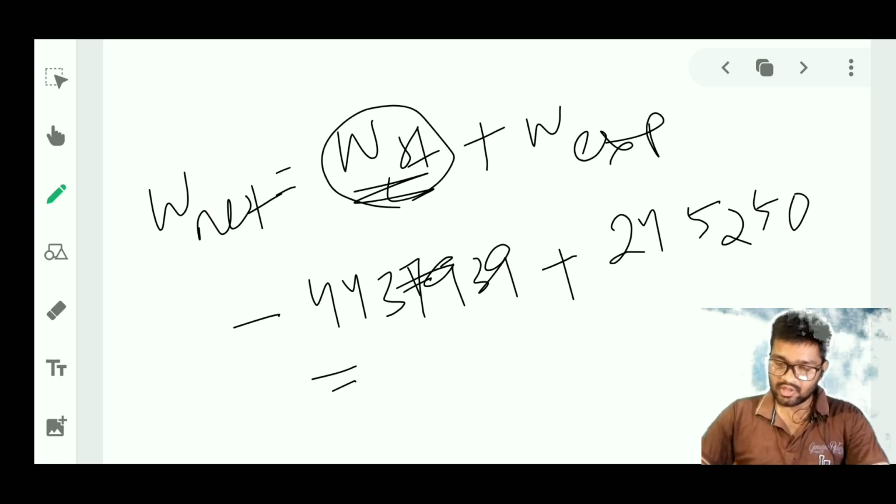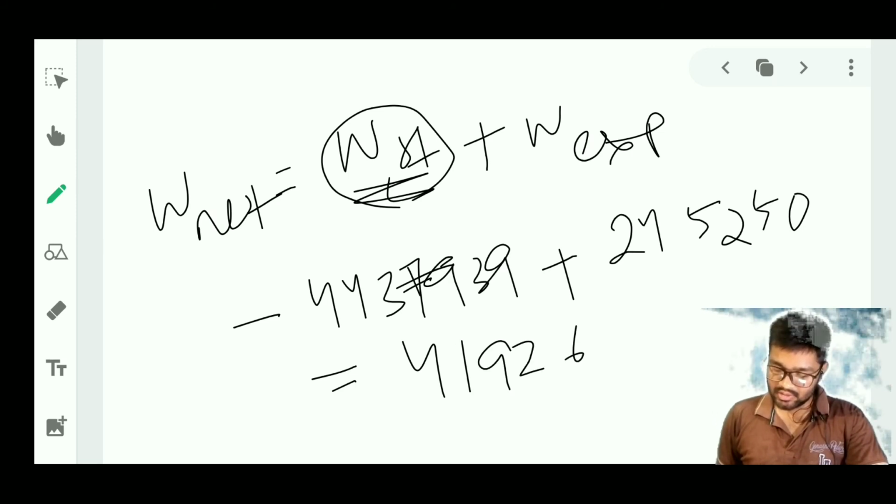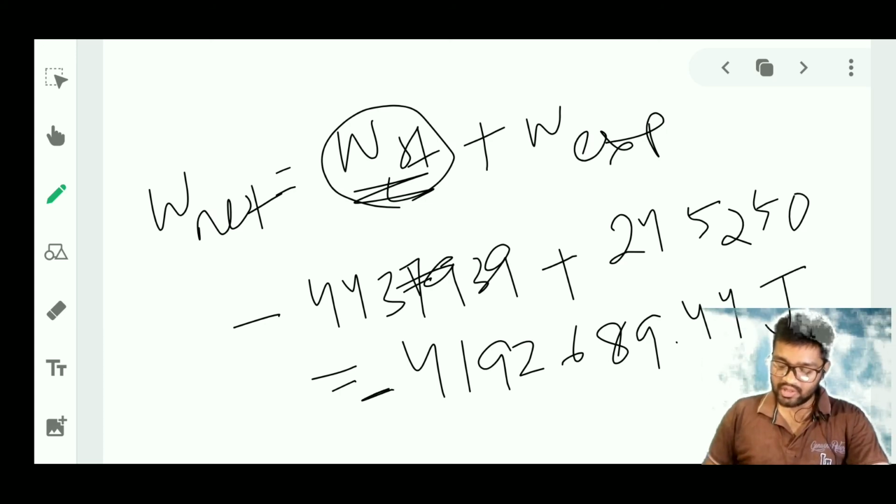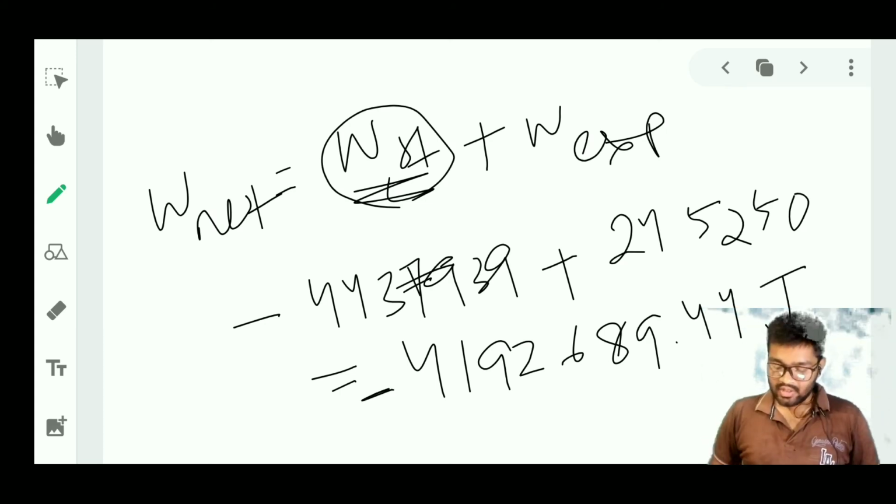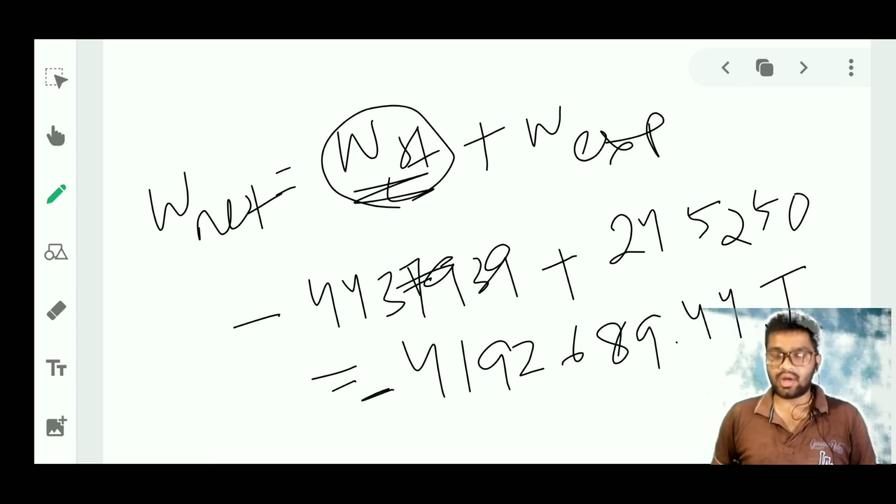Let us calculate this value also. We will be getting 4,192,689.44 in terms of joule, and there will be a negative sign over here. So this much work is done on the system, that is the net work.